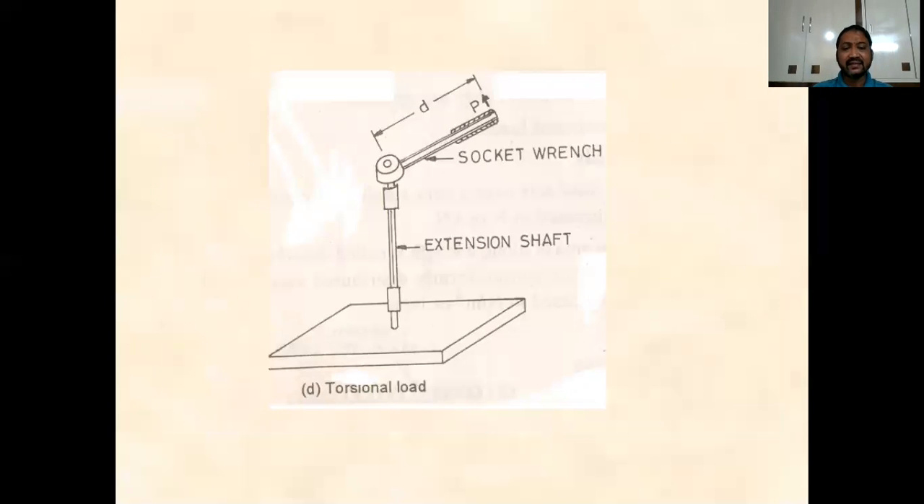Now the next one is the torsional load. Here one end of the body is fixed in the frame, and the other end is subjected to rotational movement. An amount of force P is applied, acting at a distance d from the center point. The moment of couple is equal to P × d, and this produces a twisting effect at one end, while the other end is fixed.